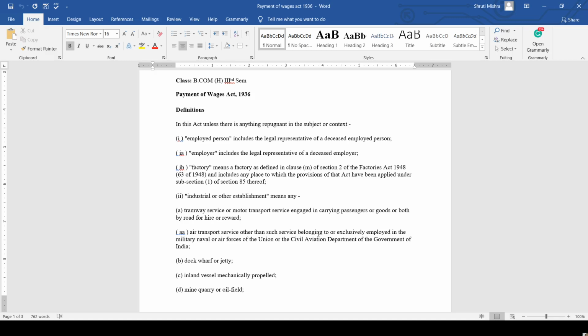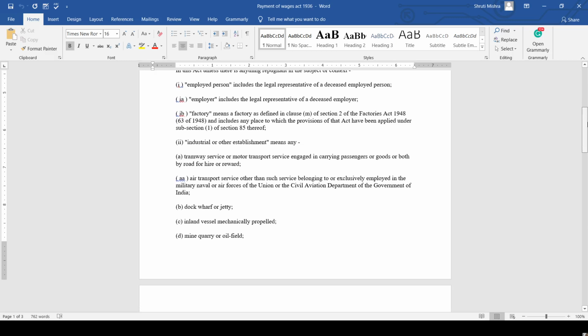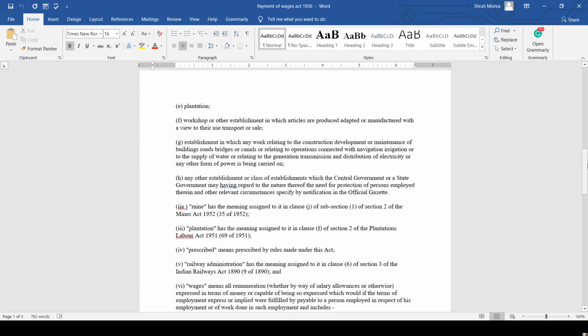Now the next one is air transport services, other than such service belonging to or exclusively employed in the military, naval or air force of the Union or the civil aviation department of the Government of India. That is dock, wharf, and jetty, or inland vessel mechanically propelled, mine, quarry, or oil field. So these will be included as an industrial establishment. Next is the plantation. Now, these are certain other definitions which are mentioned over here.